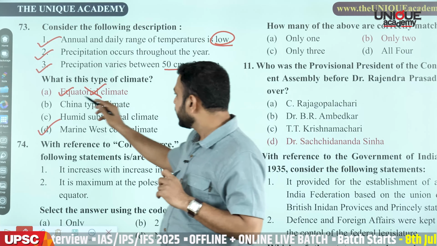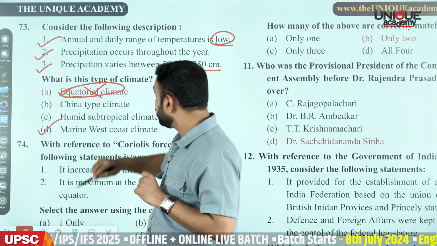If you look at the equatorial type of climate, we know that the annual temperature range is slightly low, but if you look at the precipitation, yes, there is rainfall throughout the year, but we have 2 rainfall peaks. And the amount of rainfall in the equatorial is much more than 250 centimeters. So the answer is marine west coast type of climate, which is also called the British type of climate.